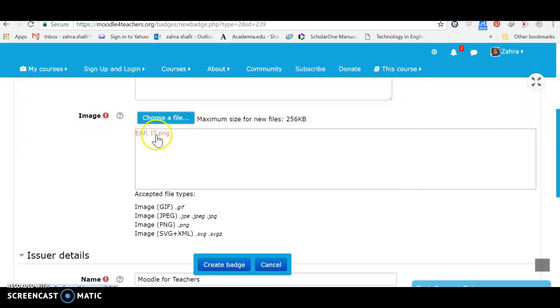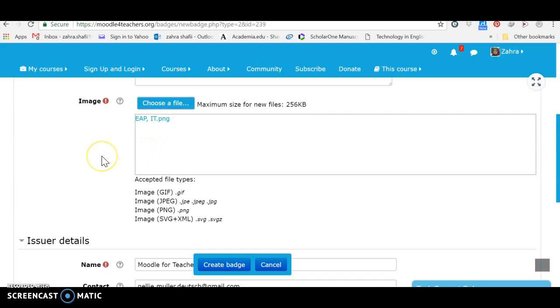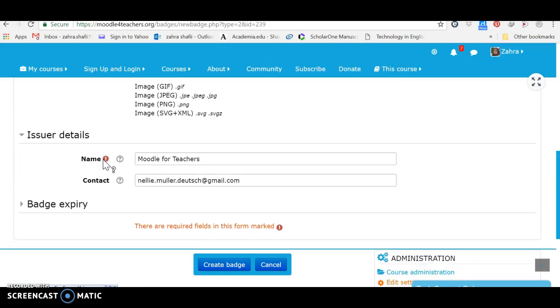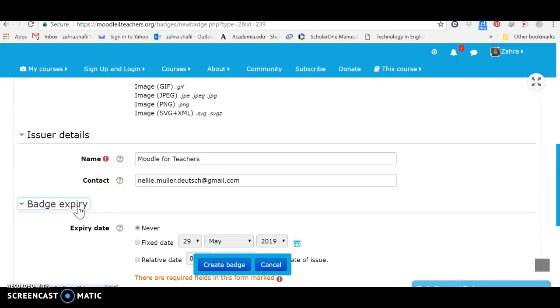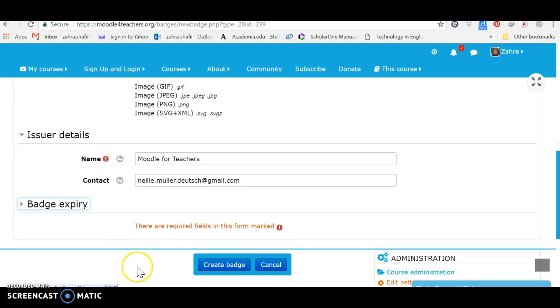Okay, now as you see, the file is uploaded here. We've got the name. Yes, these are part of the default of this course, and I'm not going to make any changes in the date of expiry. I want to leave it open. So let's create the badge, and then we should go to see how to manage it and create some criteria for it.